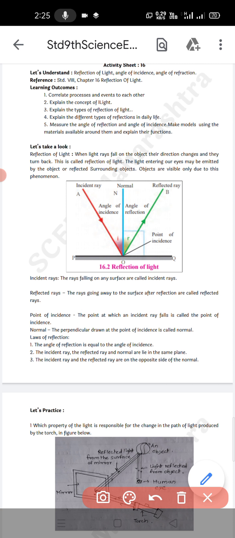Then the point of incidence is point O. Here the incident ray falls on point O and gets reflected here. That's why it is known as the point of incidence.